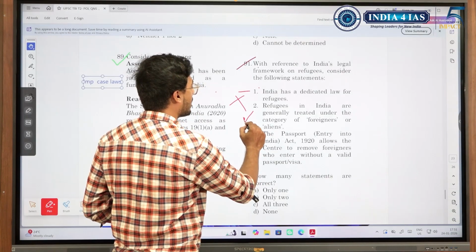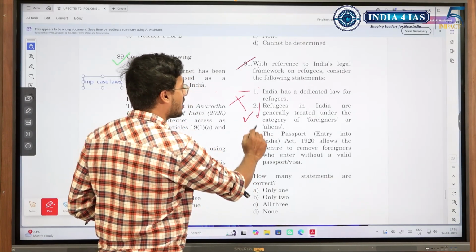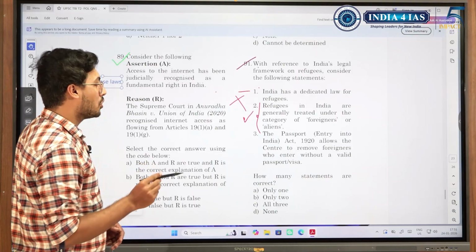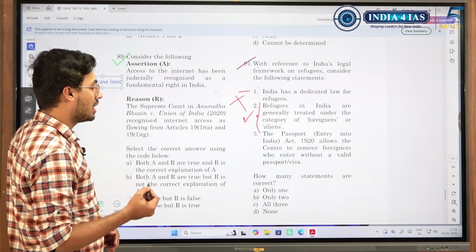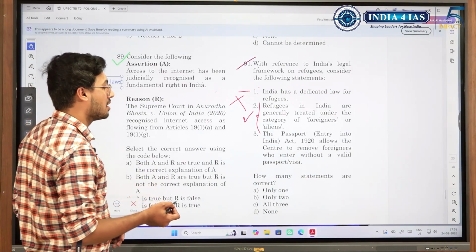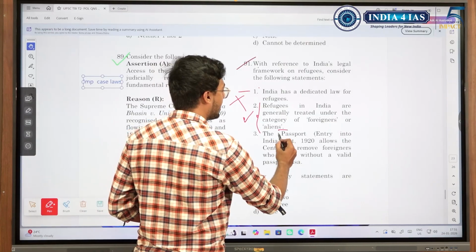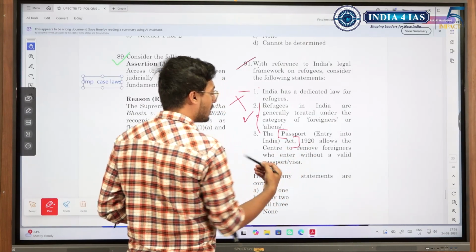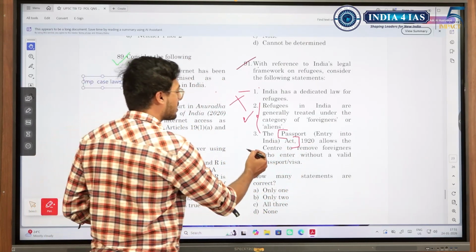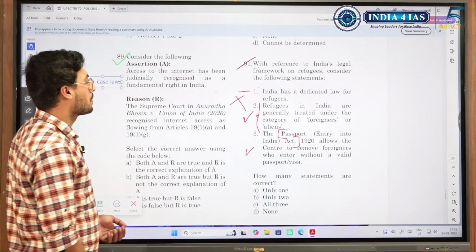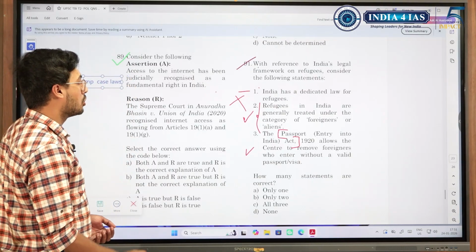Since we have not accepted the Refugee Convention, even this looks generic based upon that. The Passport Act allows the Centre to remove foreigners who enter without a valid visa. The only trap could have been whether it is the Passport Act or some other act. In this case, it is correct. So the answer to this question is only one.